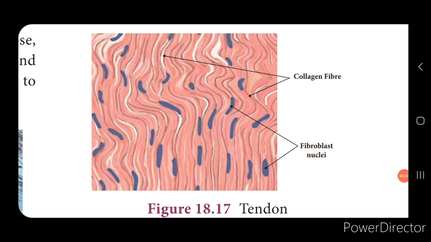Tendons are cord-like, wire-like structures. They are strong and join the skeletal muscles to the bones, and tendons provide strength and flexibility to the movement. Now this consists of parallel bundles of collagen fibers. These fibers are present in rows, along with the fibroblasts.